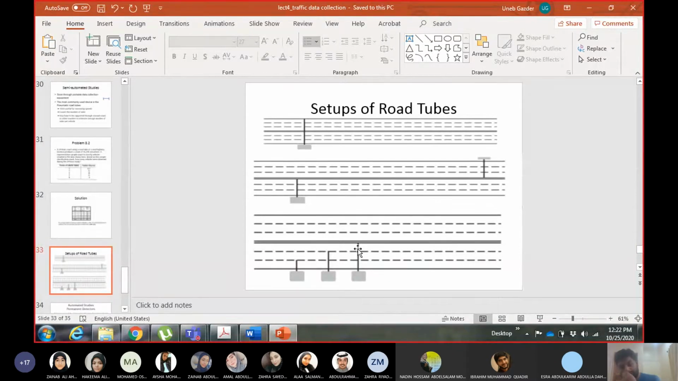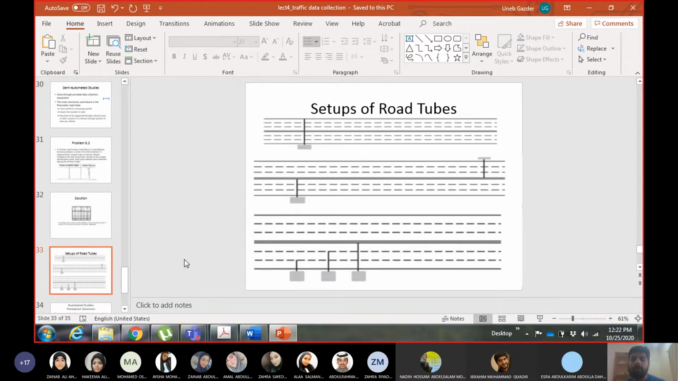There's a saying in Urdu for that, "jitna gur dalo itna meetha," meaning that the more sugar you put, the sweeter it will become. So the more road tubes you put on the road, the more details you will get for the count. With 1 you just have the total number, with 2 you can have both directions, and with more you can have each lane as well.